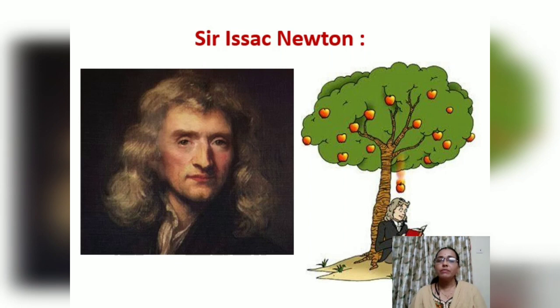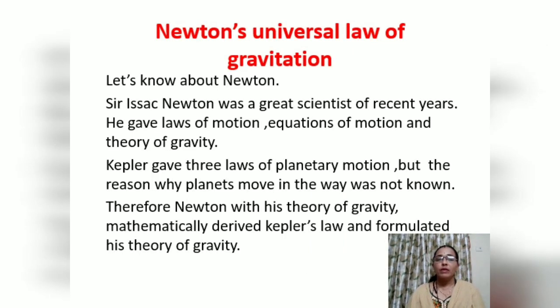So it came to his mind that there is some attraction to the earth which is attracting all the substances, all the particles, towards the earth. The apples on the tree are at different heights, but the gravity which is acting on every apple is the same. It made him think all this and helped him to derive the laws. He gave laws of motion, equations of motion, and the theory of gravity.